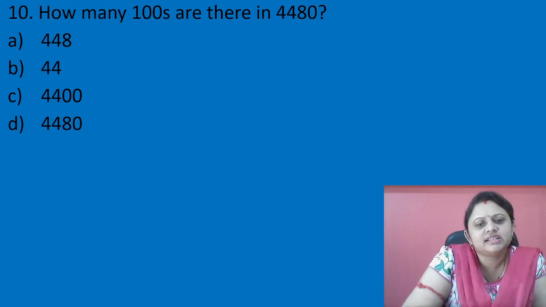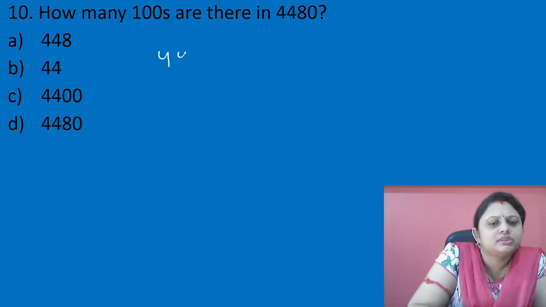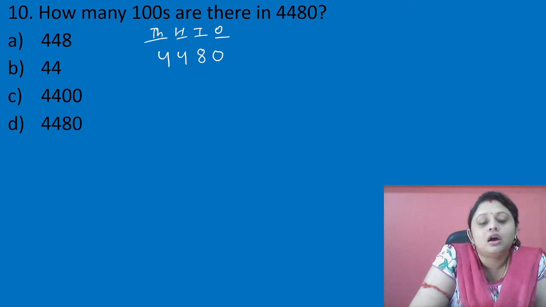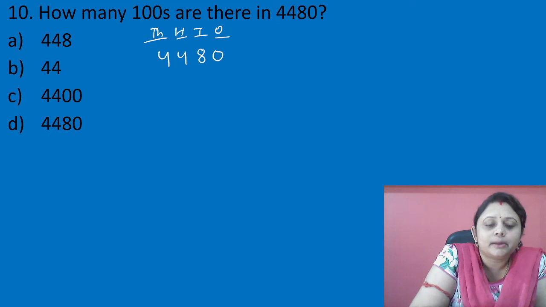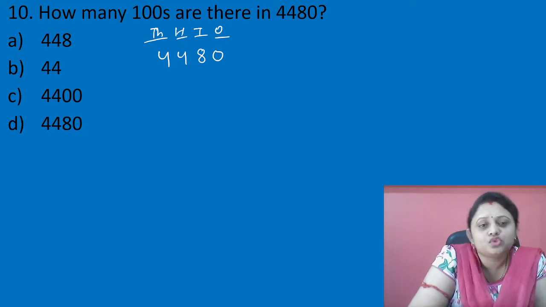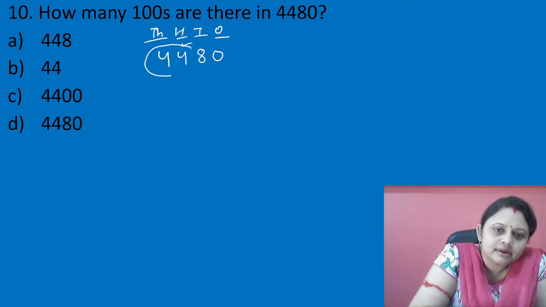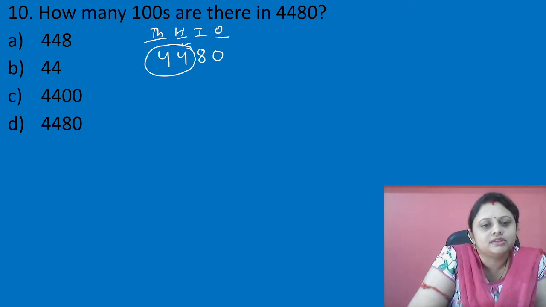How many hundreds are there in 4480? This is also a similar type of question. This is ones place, tens place, hundreds place and thousands place. If you are asked what is the digit present in hundreds place, you can answer the digit is 4. But if you are asked how many hundreds are there, you have to write the entire number present at hundreds place and all the digits towards the left, that is 44.